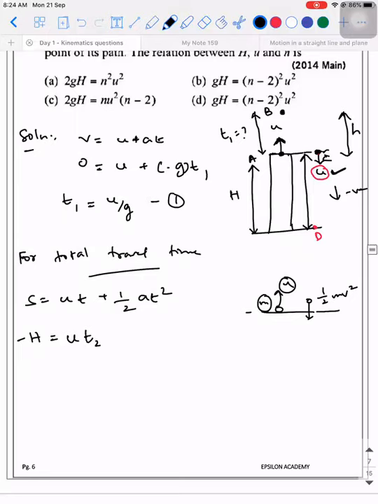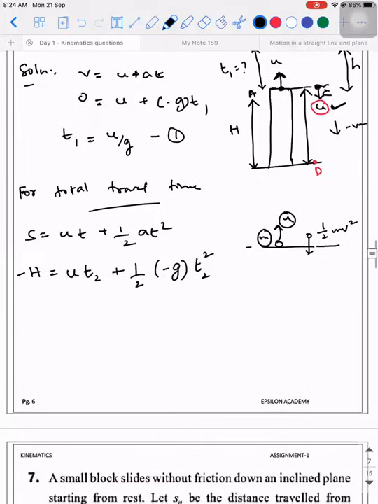And if I take the time as T2, that will be plus half into, what is the acceleration when the object is traveling between A and D? It is subjected to only one acceleration. What is it? Minus g into T2 square. Correct. But what is given? T2 is equal to nT1. Can you solve this? T2 is equal to nT1.